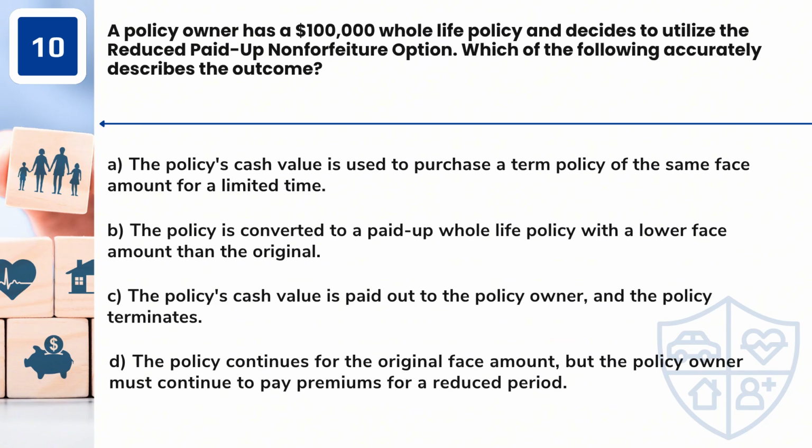Question 10. A policy owner has a $100,000 whole life policy and decides to utilize the reduced paid-up non-forfeiture option. Which of the following accurately describes the outcome? A. The policy's cash value is used to purchase a term policy of the same face amount for a limited time. B. The policy is converted to a paid-up whole life policy with a lower face amount than the original. C. The policy's cash value is paid out to the policy owner, and the policy terminates. D. The policy continues for the original face amount, but the policy owner must continue to pay premiums for a reduced period.